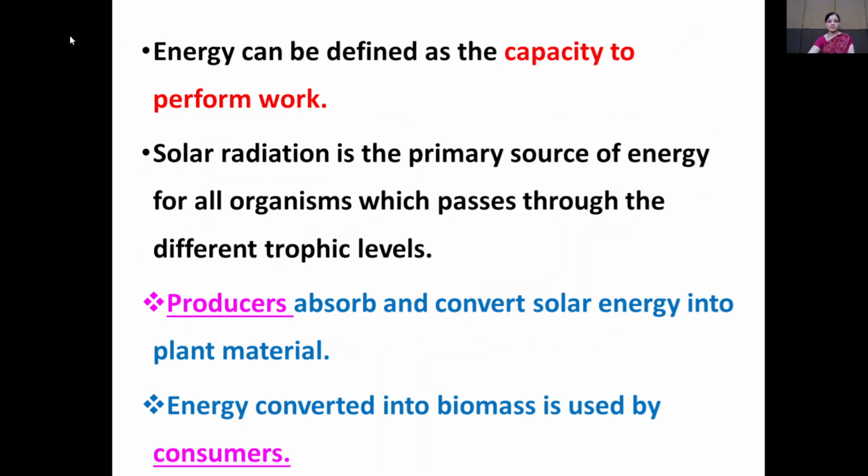What is energy? Energy can be defined as the capacity to perform work. Energy means capacity to perform work. Solar radiation is the primary source of energy for all organisms, which passes through the different trophic levels. Producers absorb solar energy, and from producers energy is transferred to the consumers.